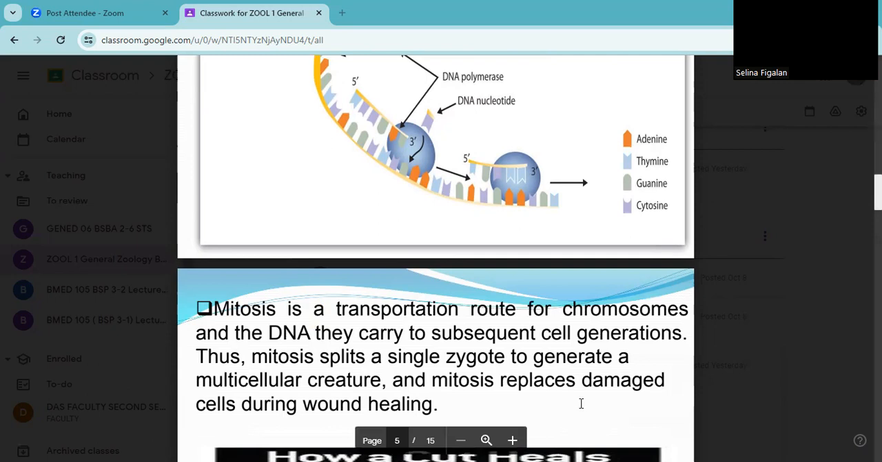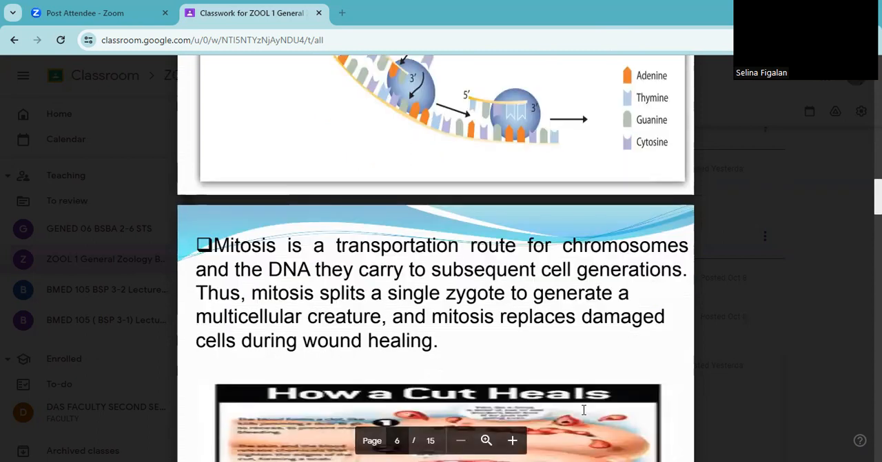So the DNA is found inside the nucleus and then the chromosomes are found within the DNA. Thus mitosis splits a single zygote to generate a multicellular creature. Which means that in order to generate, kailangan mong mag-split to form a zygote. So mitosis replaces damaged cells during wound healing. Not only wound healing, class, there are trillions of cells found inside our body. It is not only about meiosis or gamete formation, but in our body, there are three processes involved under mitosis: the cell functions, the growth and development, and then the replication.